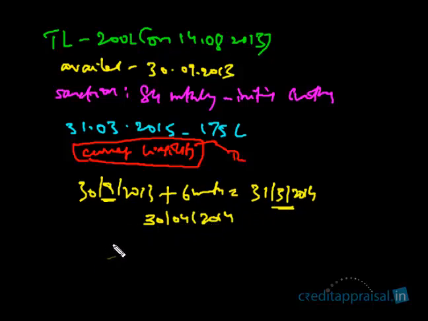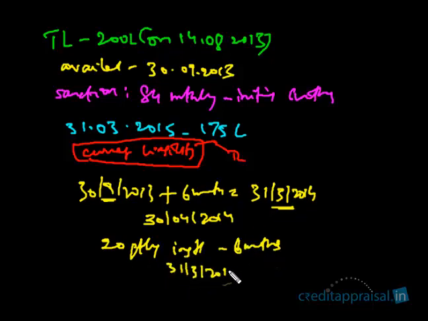Say, for example, the repayment was stipulated as 20 quarterly installments with an initial holiday period of 6 months. Then the 6 months holiday ends on 31/3/2014, but since this is a quarterly installment, the first installment is going to fall due on 30/6/2014. You see the difference here? In both cases, 6 months ends on 31/3/2014, but the first installment falls due on April 30th for monthly installments, and on June 30th for quarterly installments.